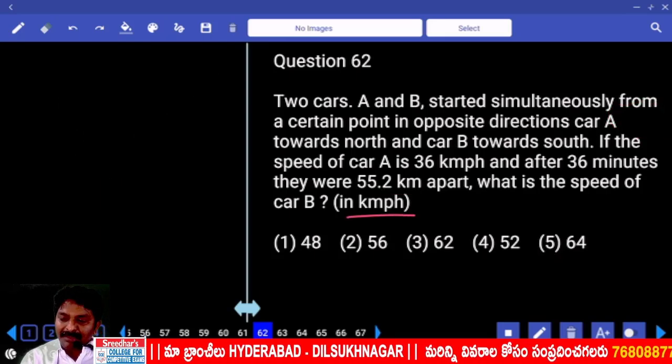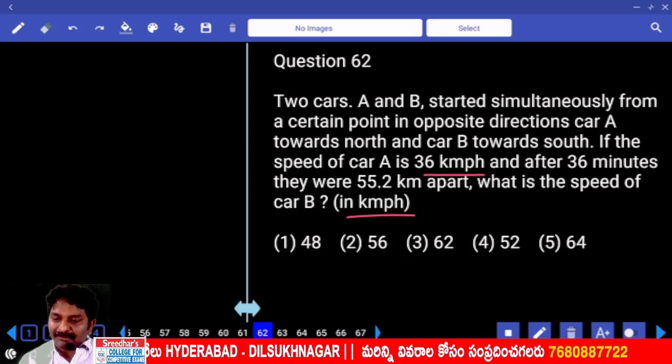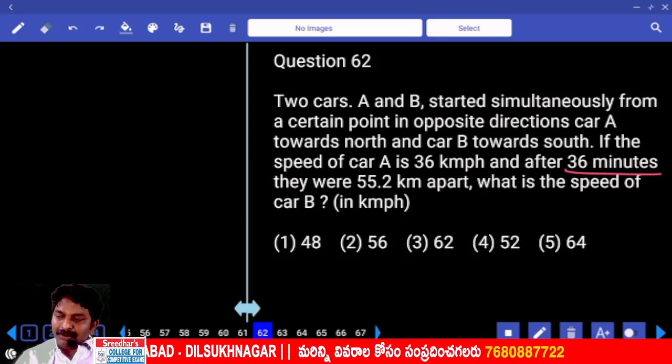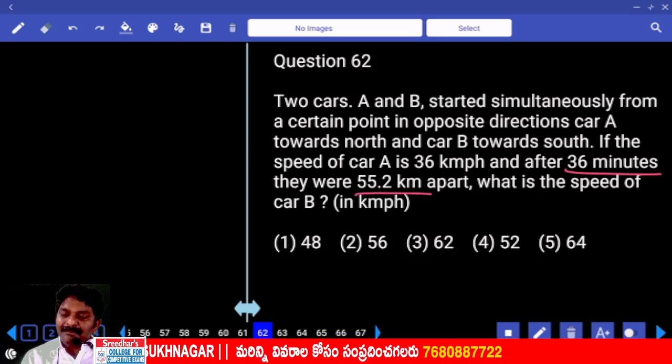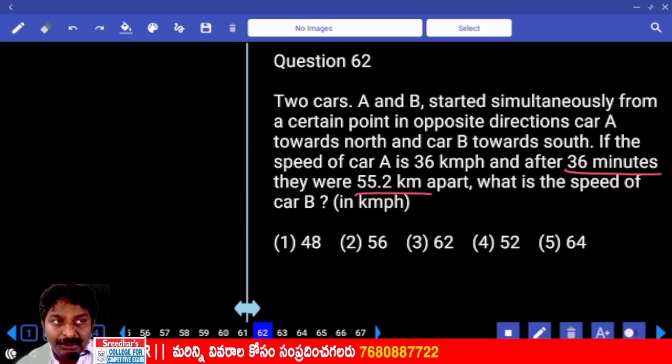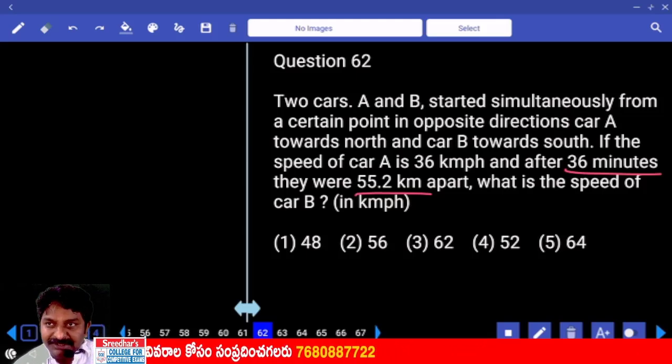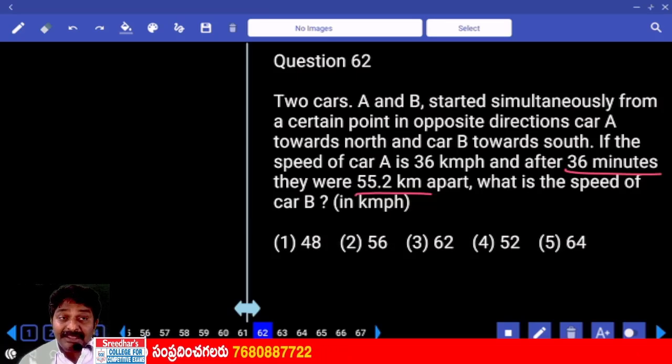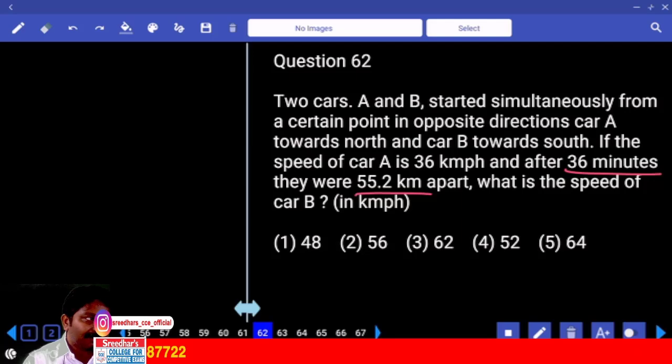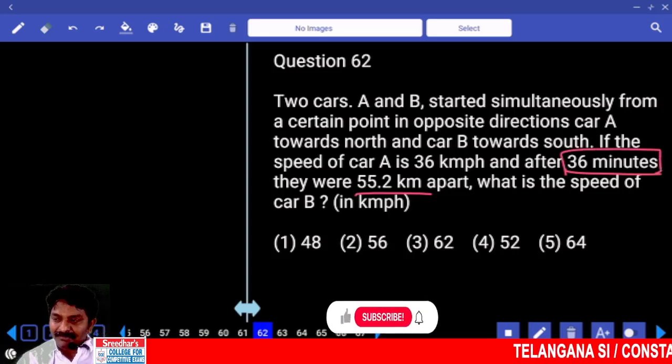As we need to measure the answer in kilometer per hour, both together travel 55.2 kilometers in how much time? 36 minutes. Now I want to convert into kilometer per hour because the answer should be in kilometer per hour. Is that okay? So how many minutes are given in the question?